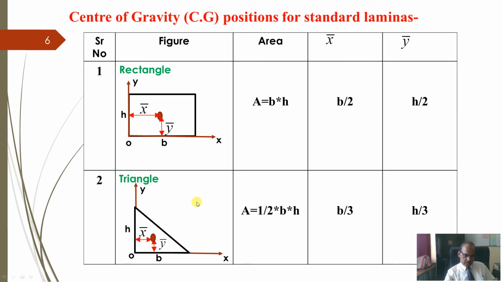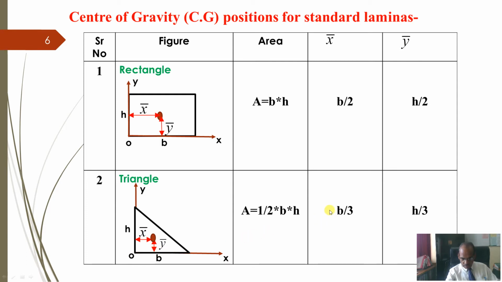Now let us come to this triangle, a right angle triangle. The size is b and h. So you know the area of the triangle is 1/2 b into h. Very simple. But for the centroid of the triangle, you must have seen in your mathematics, if this is the origin, from this 90-degree angle, the x coordinate is at a distance of 1/3 of the base.